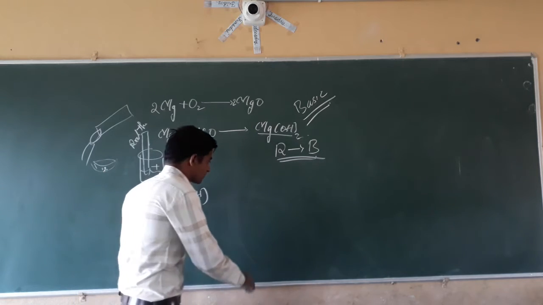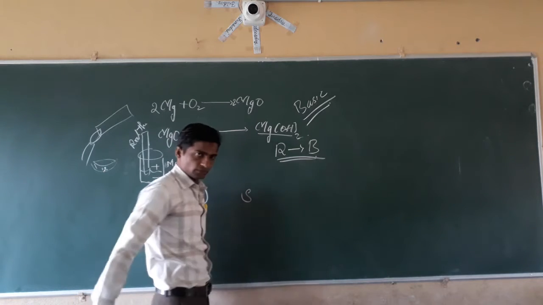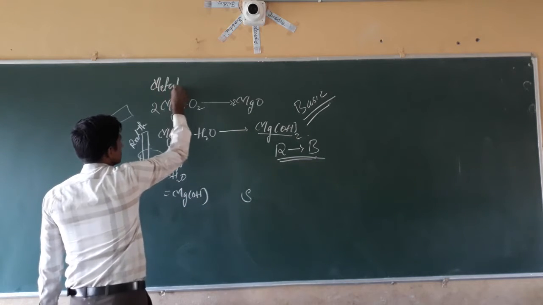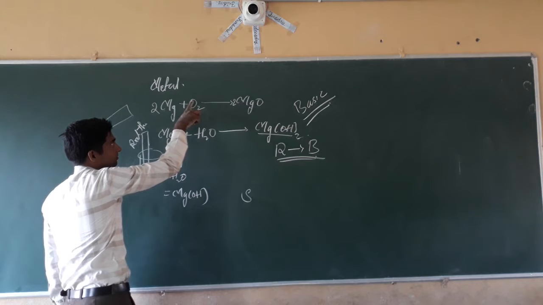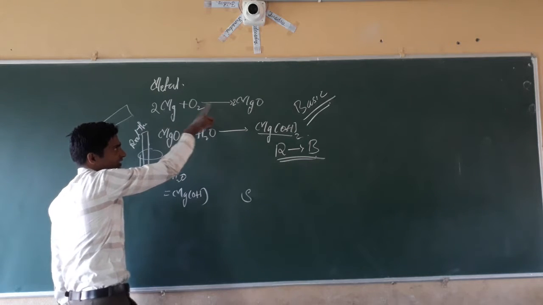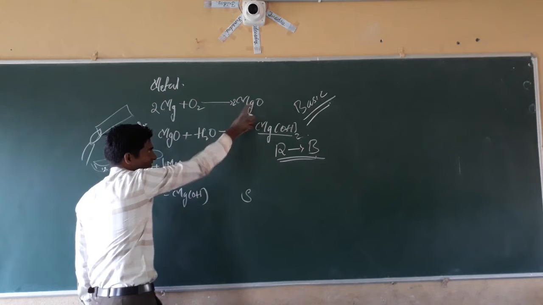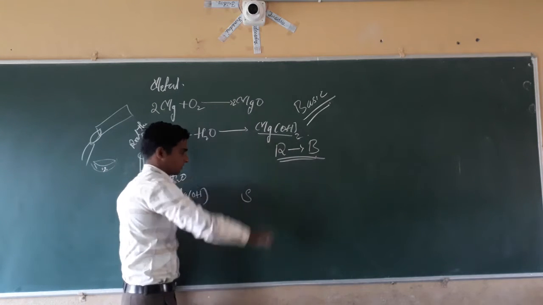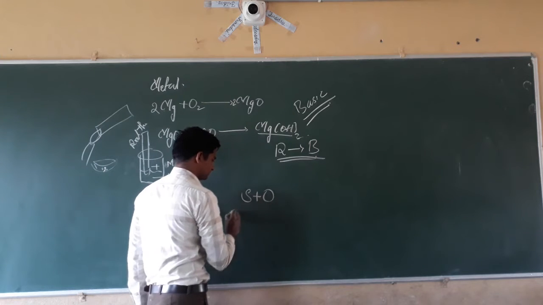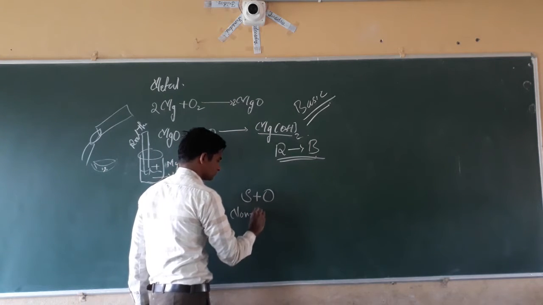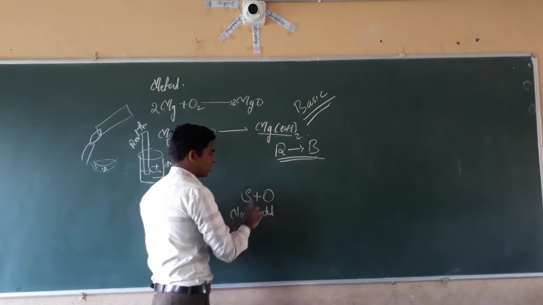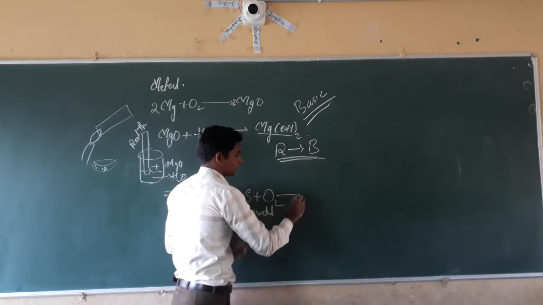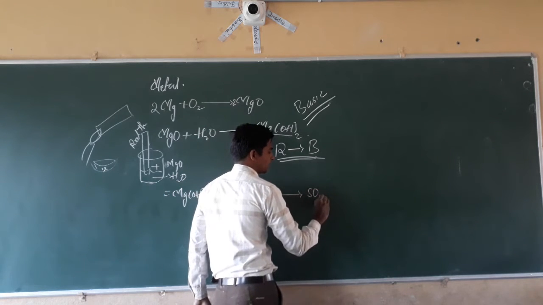Now come to non-metals like sulfur. We have taken sulfur, a non-metal. When a metal reacts with oxygen, it produces a metallic oxide. When this metallic oxide is added to water, it produces the metallic hydroxide, that is the base. When non-metals react with oxygen, that produces a non-metallic oxide.